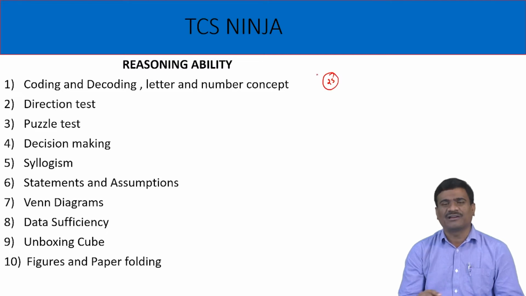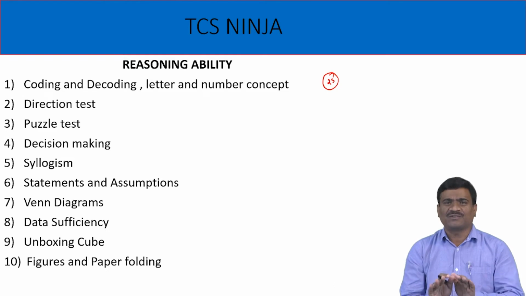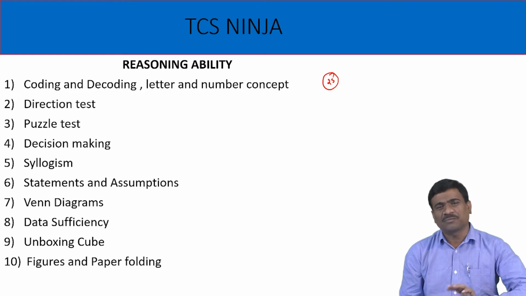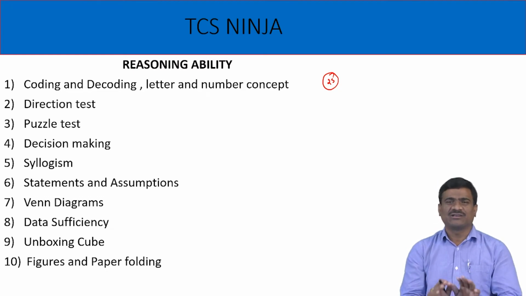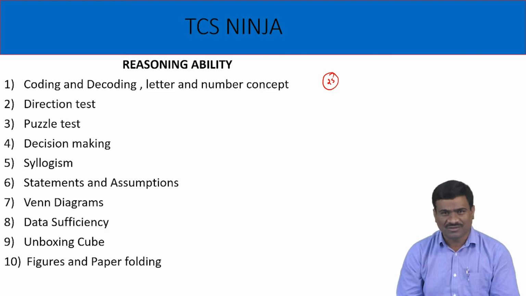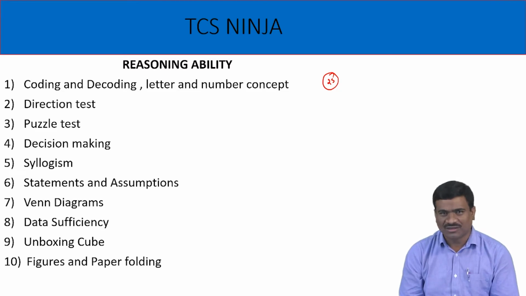Level of difficulty is basic to average in the first section. Advanced means questions are lengthy and time taking. Those types of questions belong to section 2, advanced reasoning ability. First section, module number 3, reasoning ability.